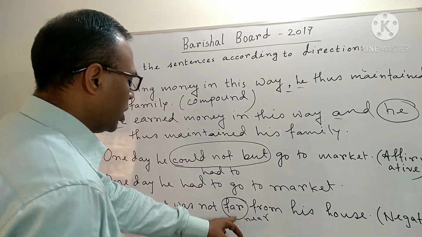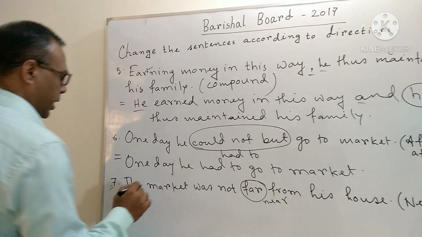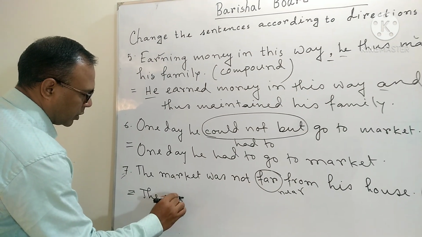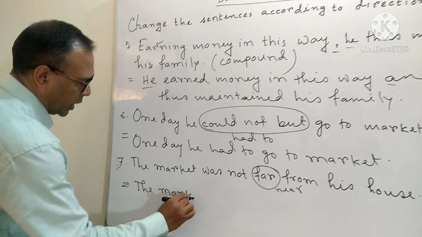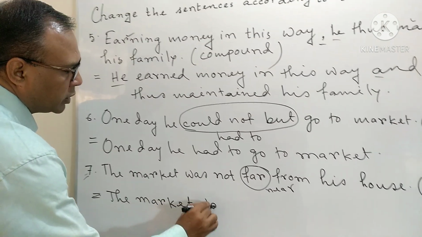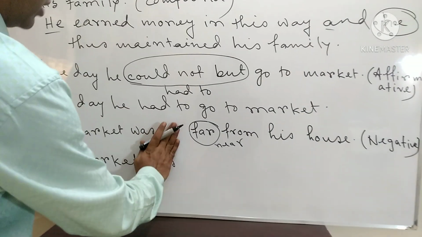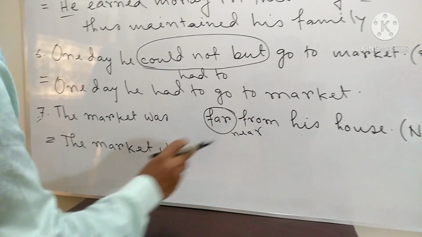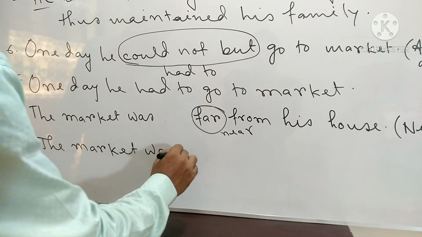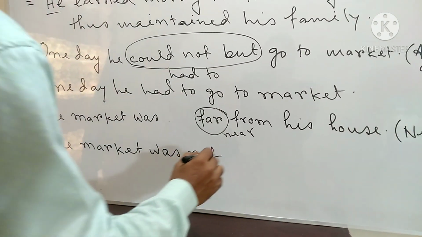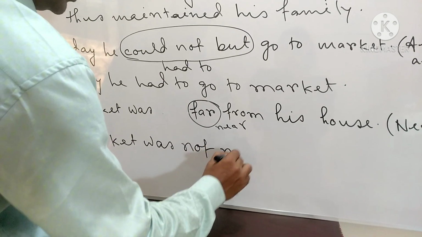The opposite word of far is near. Now, the market was far from his house. The market was not. Now we are giving here not. The market was not near.